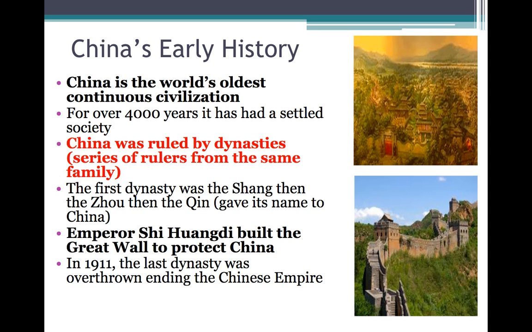China slowly expanded its territory, and each dynasty claimed more and more land. In 1911, the last dynasty was overthrown by Chinese nationalists, and that ended the Chinese Empire. So China had dynasties all the way up until the early 1900s.